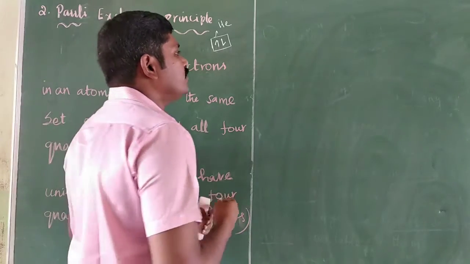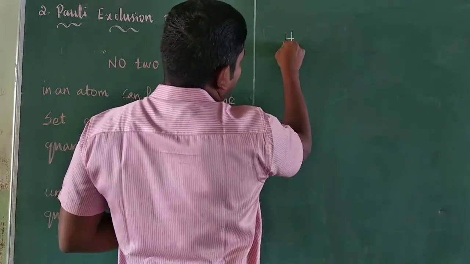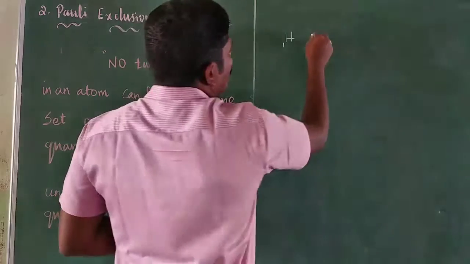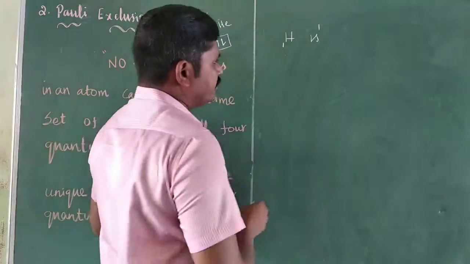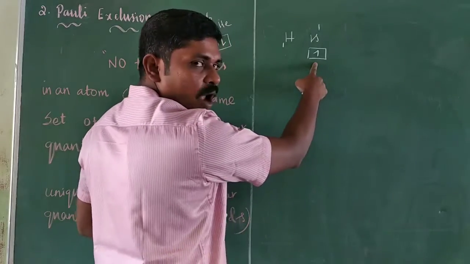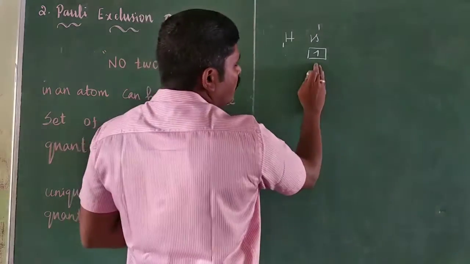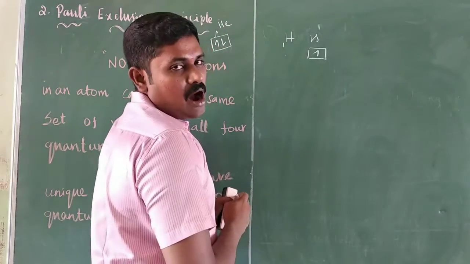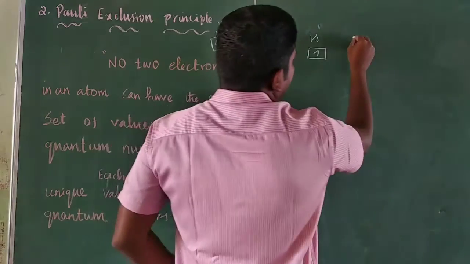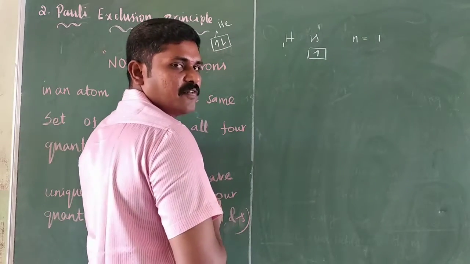For example, the 1 electron present in the hydrogen atom, 1s1, right? So 1 electron. For this electron, the all 4 quantum numbers: n equal to 1, the first orbit; l equal to 0 in the s orbital; m is also 0.